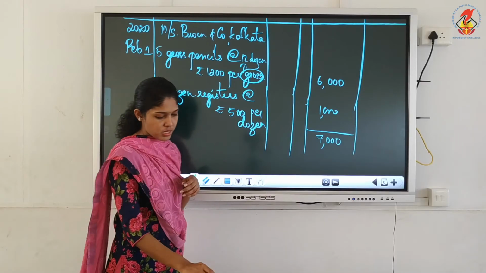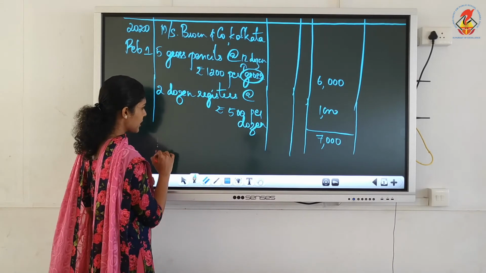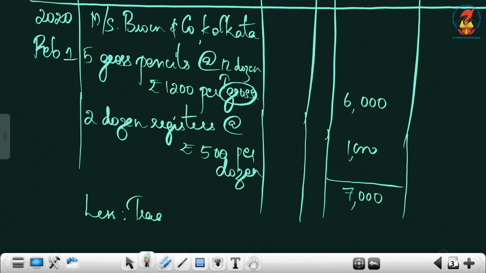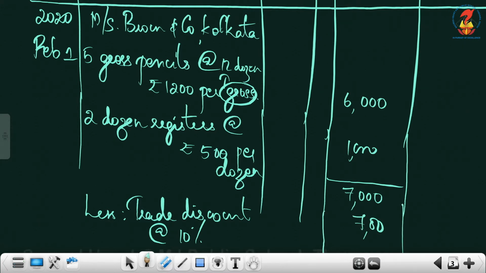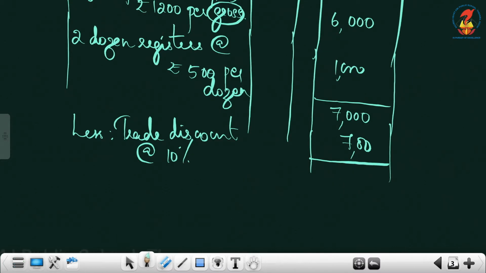It's not over, then there is one more item like less trade discount 10%. So we will write here less trade discount at the rate of 10%. So 10%, now we will compute on the 7000. Again draw a small line in the details column. Is the transaction over? Yes. Then what you have to do is write the balance, that is 7000 less 700. You will write the balance.